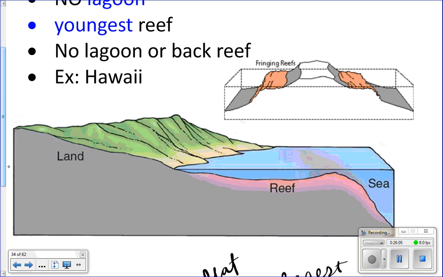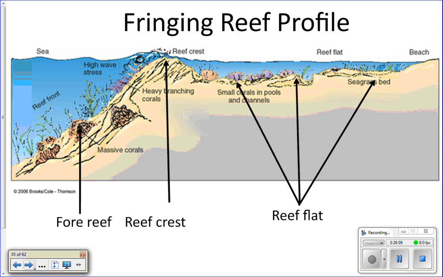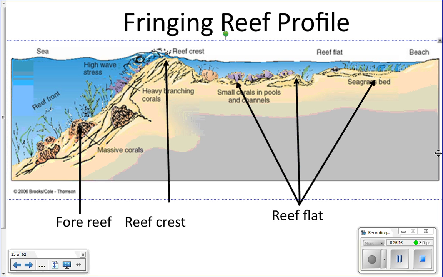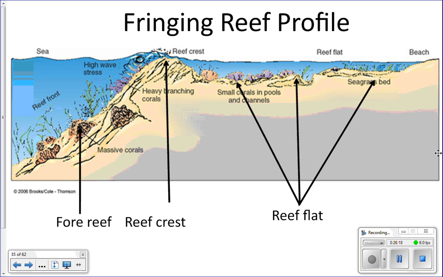The youngest type of reef, keep that in mind. I'll explain that at the end. Here's another picture just to help you see it. So here's the beach that you would lay on in Hawaii, and then you can walk out onto the reef flat and then crest and fore reef slope. Okay?